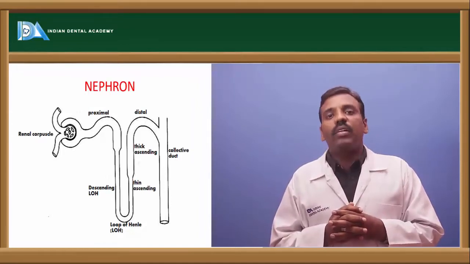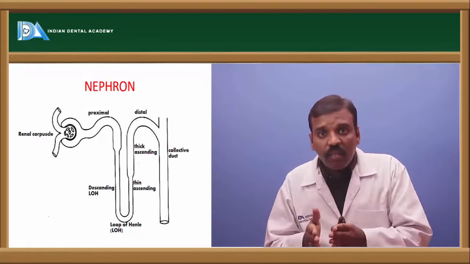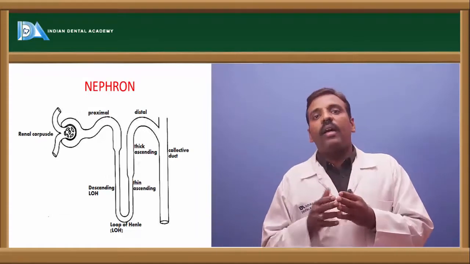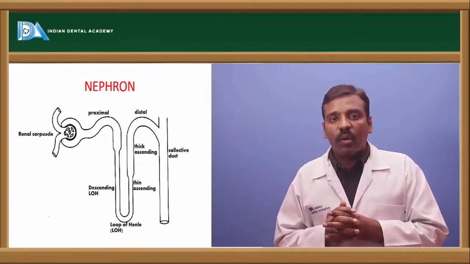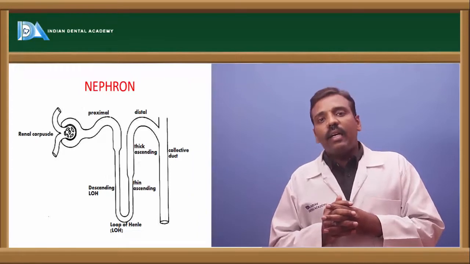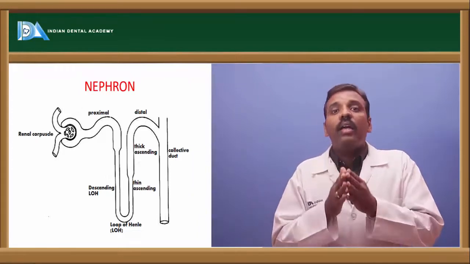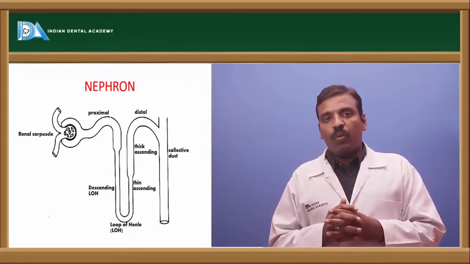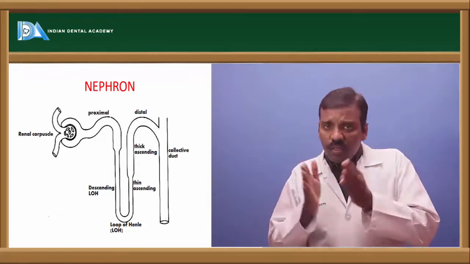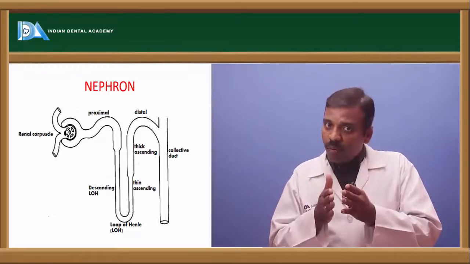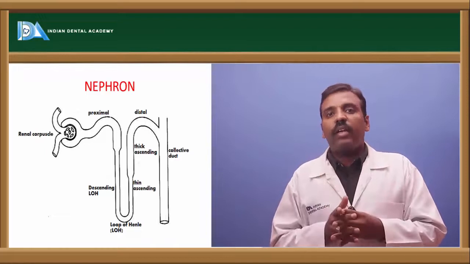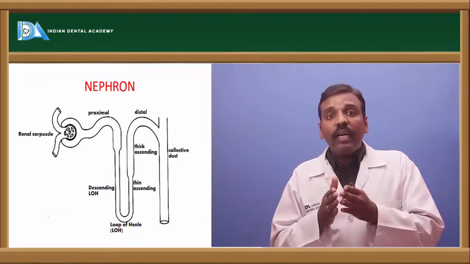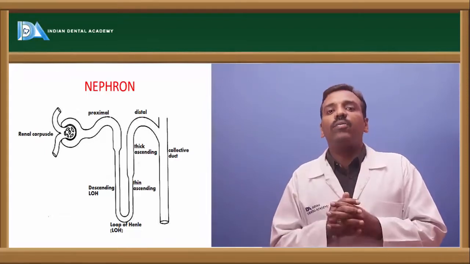The descending thick segment descends, and there is a thick layer present, and it is a tubular part. That's why it is called the descending thick segment of the tubule. And after that there is a thin layer, in the descending part only, that is called the descending thin segment of the tubule.